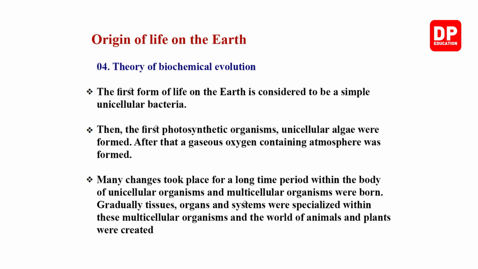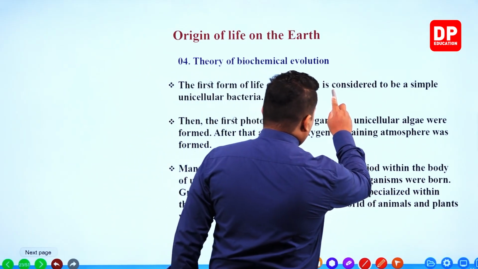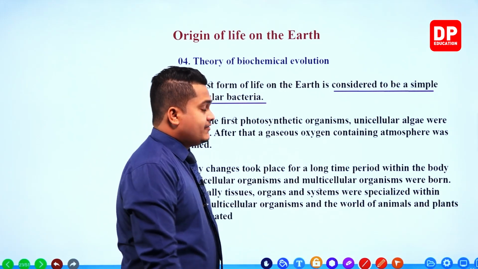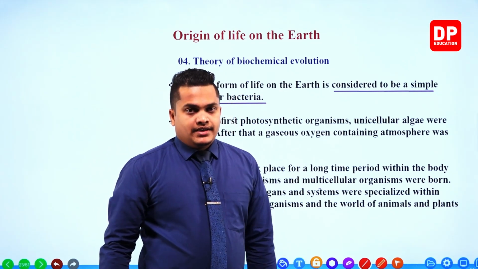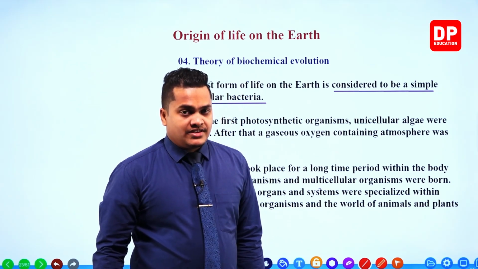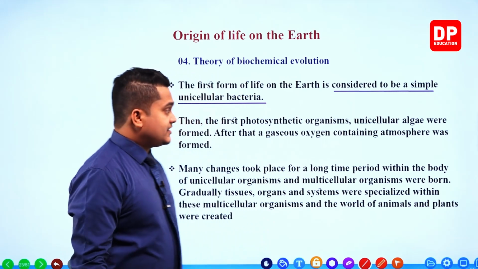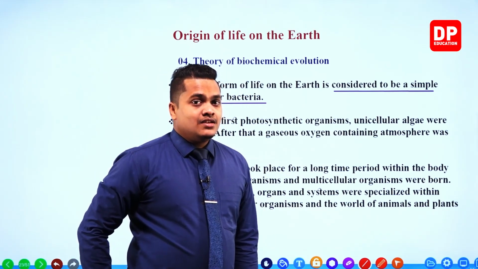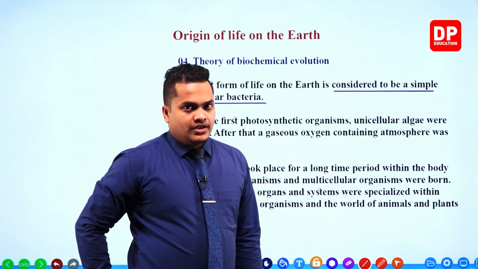The first form of life on the earth is considered to be a simple unicellular bacteria. So the first and foremost cell was a simple unicellular bacteria. That pre-cell was the first cell that got created. The first and foremost form of life was considered a unicellular bacteria.